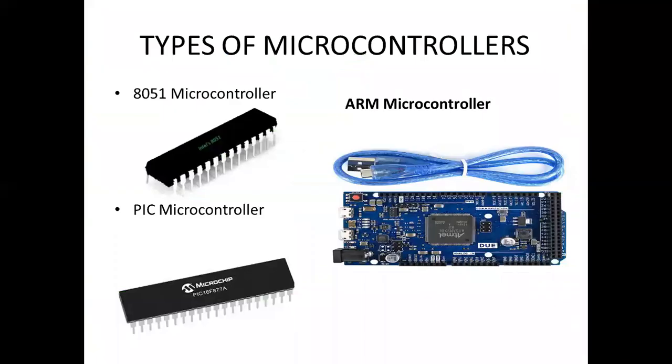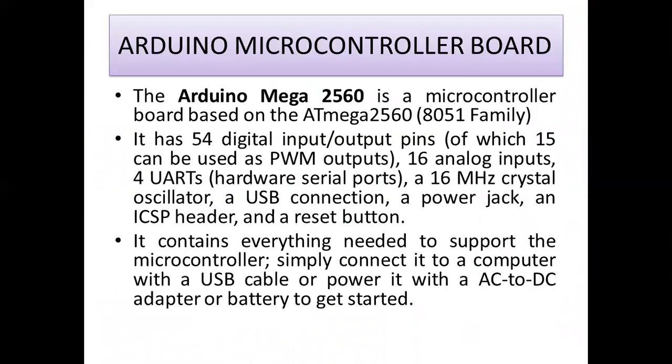So these are some types of microcontrollers. This is the 8051 microcontroller, the IC of the 8051 microcontroller. Inside this IC, we have thousands of transistors and thousands of components. This is a PIC microcontroller, and this is the ARM microcontroller. This is the evaluation board for the ARM microcontroller. Evaluation board means several pins and ports are already interfaced with this board.